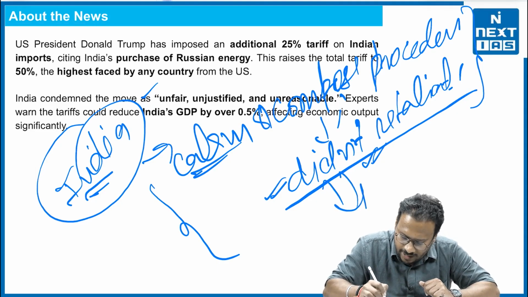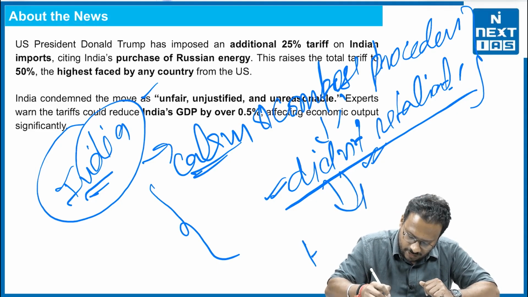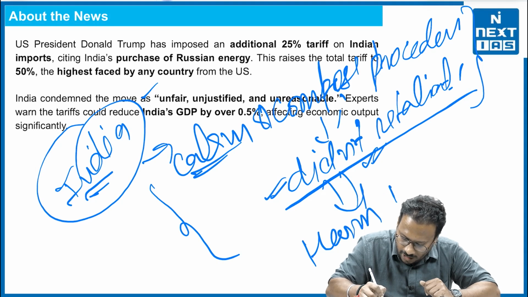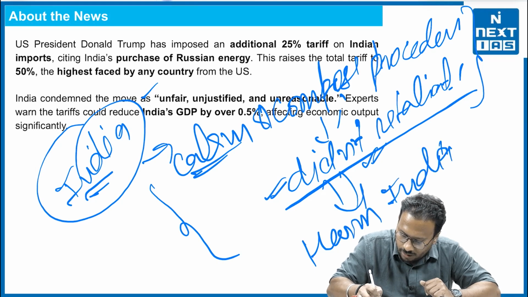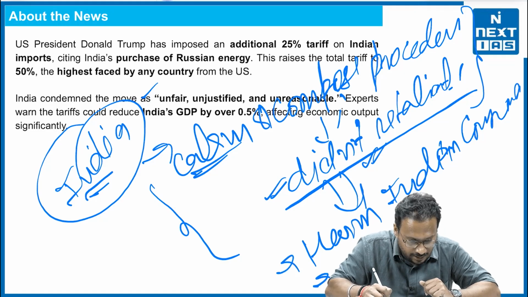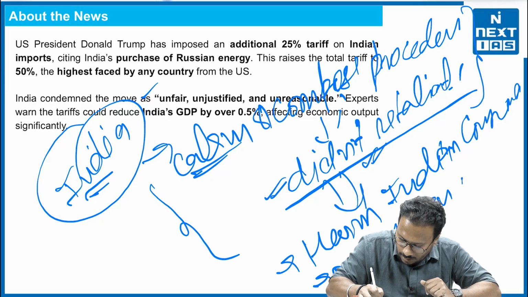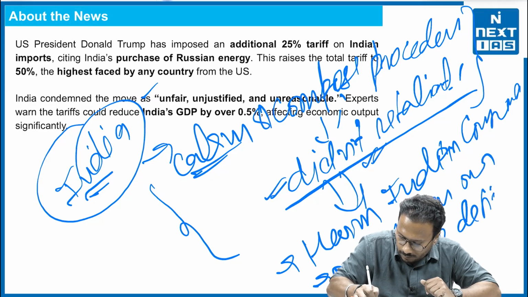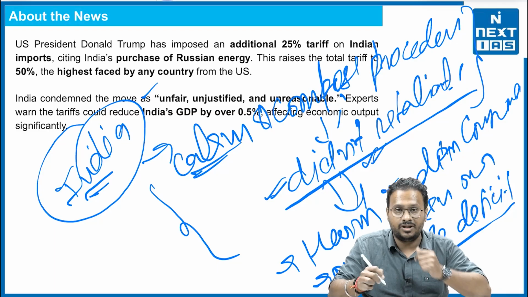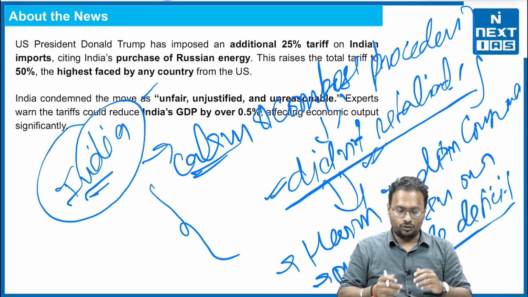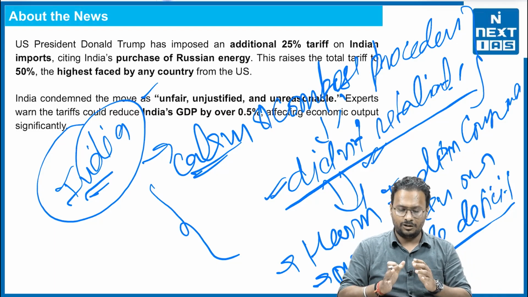Because if India fights with the USA, it will definitely harm the Indian consumer in the shorter term. Second thing, it may worsen our trade deficit with the USA. So India is going cautiously. So this is the approach.